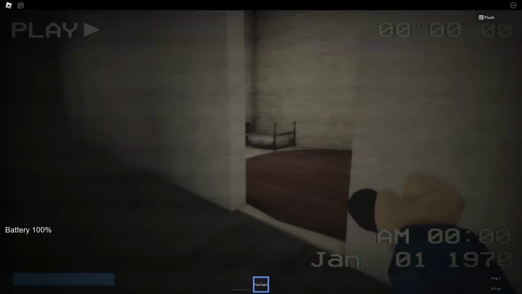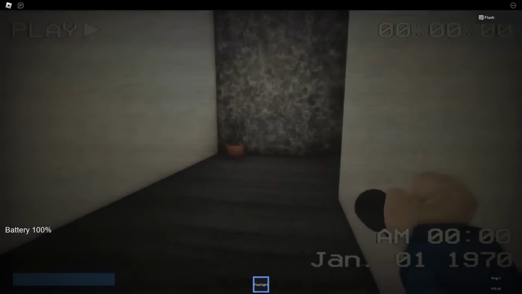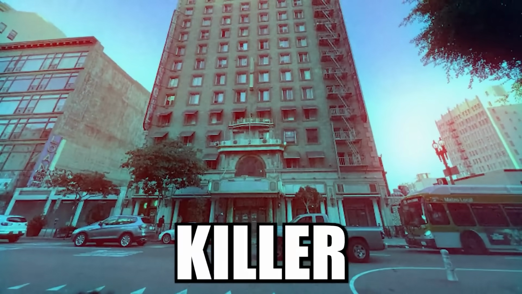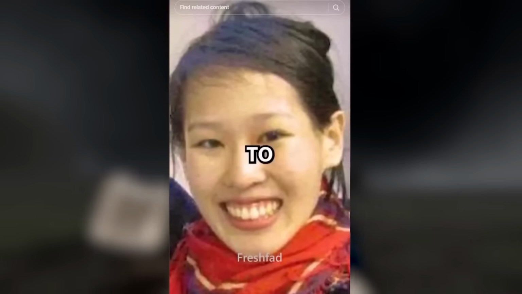I don't know. Yeah, so I'm not gonna play the entire game, but the reason why it's a horror game is because of all the things that have happened within the hotel. There's been deaths, there's been a serial killer that's lived there, and a lot more crazier things. And one of these tragic events being the story of Elisa Lam. What actually happened to Elisa Lam?